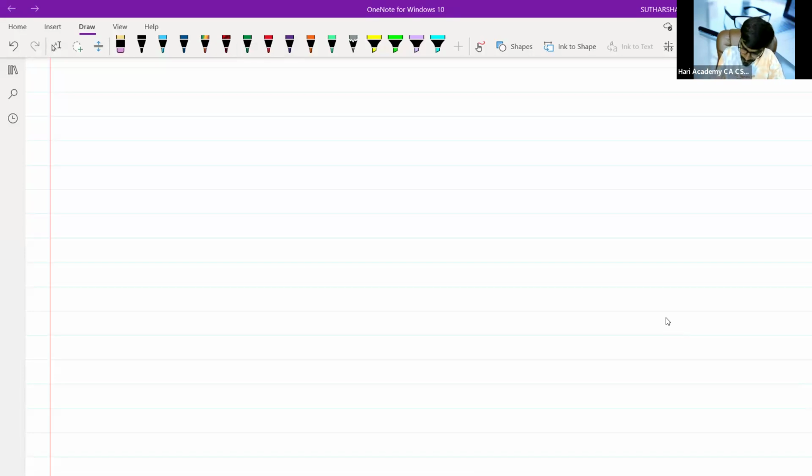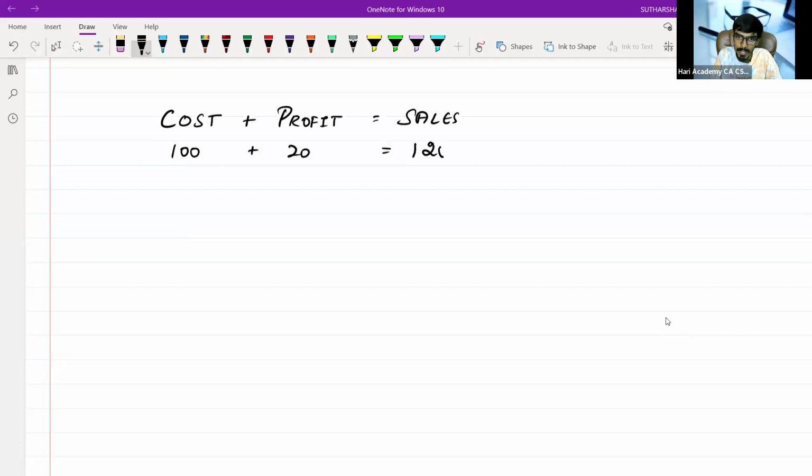Now tell me, I will just give you a base and then move on slowly case to case. I'm having a cost of 100. I have an intention to make 20 rupees over the profit. So my profit will be 20, which will give me the sales. That will be 120 rupees.